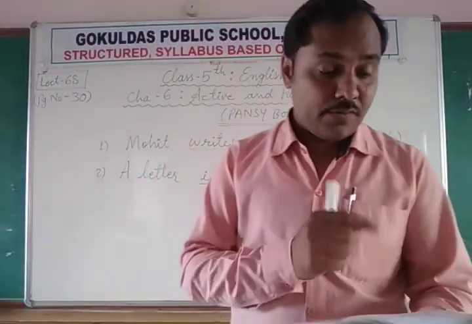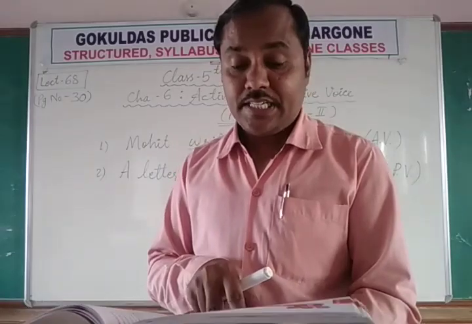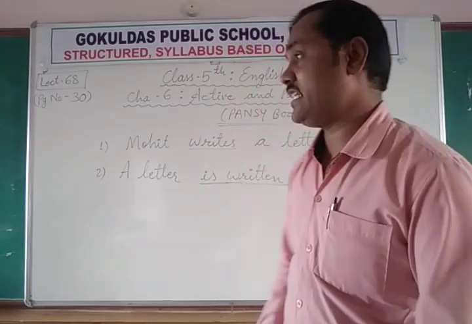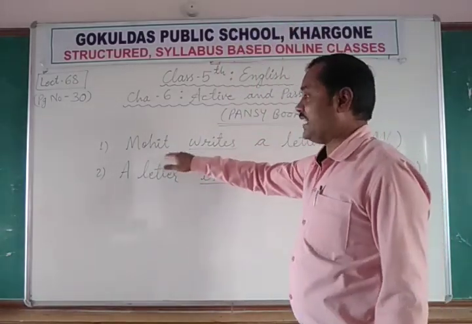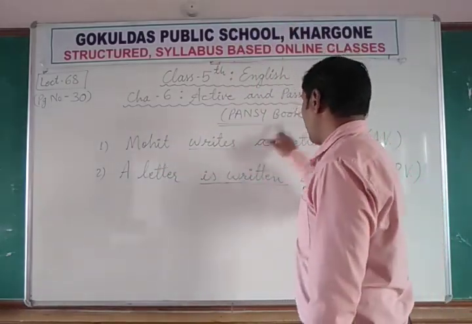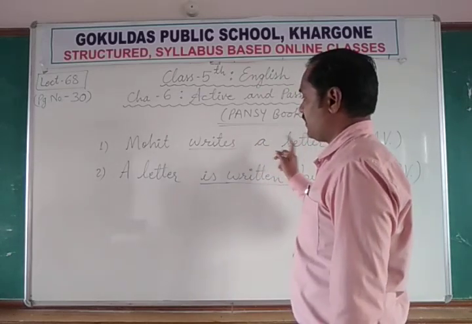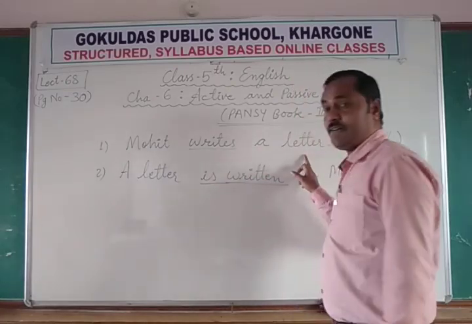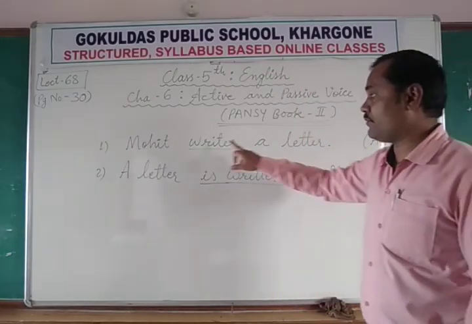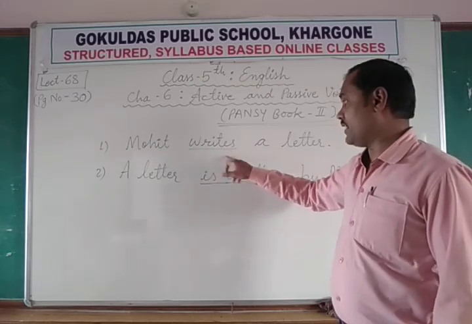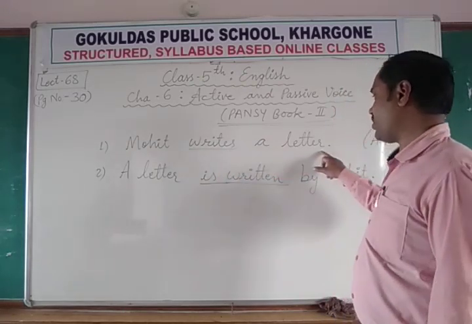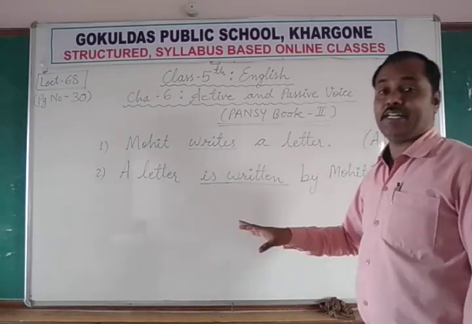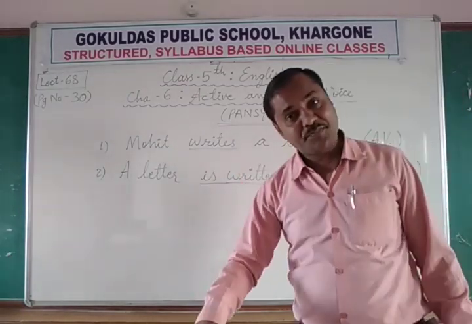Now always remember, only transitive verbs can have two voices. Means if you find any sentence with an object, if a verb is followed by an object, that verb is called a transitive verb. So here writes is a verb and letter is an object. So in a sentence where we have an object, only those sentences can be converted into passive voice.